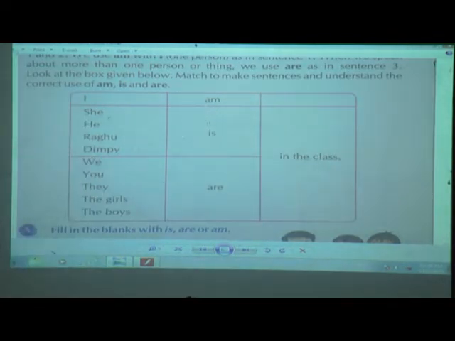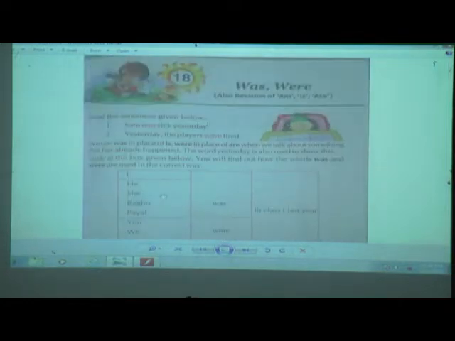So now we are clear about am, is and are, how to use am, is and are in the sentences. Now children, we will come back to lesson number 18, was, were. Okay. So now read the sentences given below.